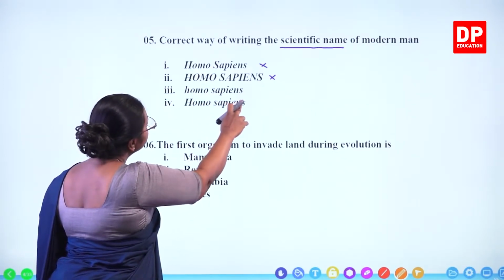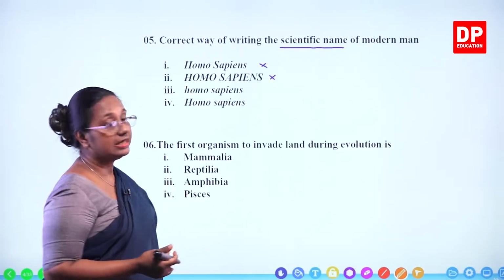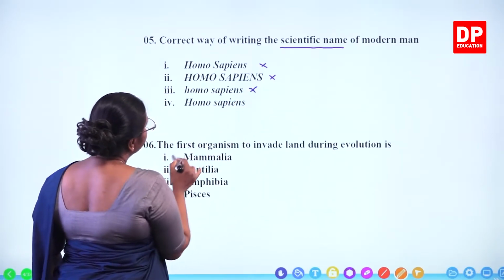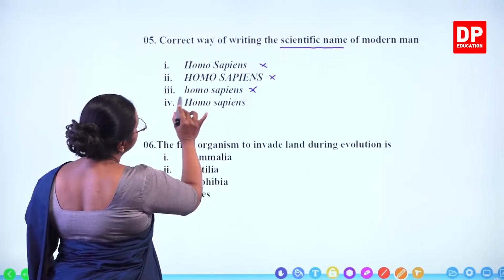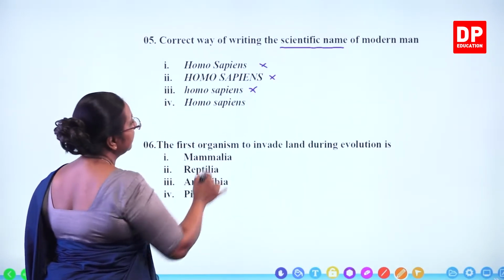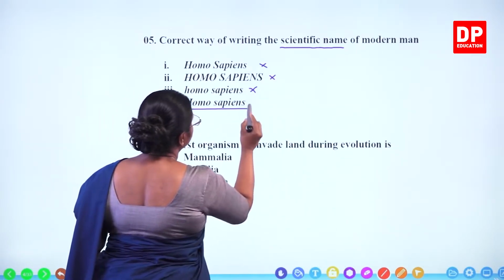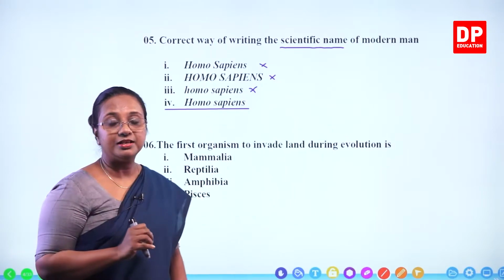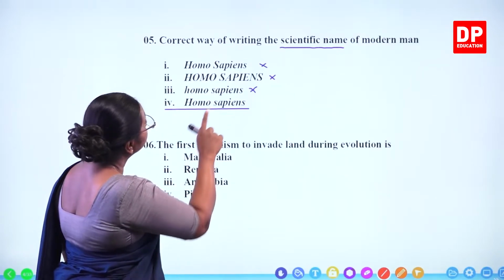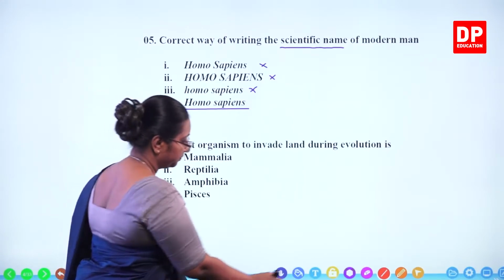Then we have the third answer. All the letters are simple. Here the H should have been a capital letter. So that is also incorrect. Then we have the last one, Homo sapiens. First letter capital, the rest are simple, 2 epithets and they are italicized. So that is the correct answer. Fourth one, it has been written according to the standards of scientific nomenclature. So correct way of writing the scientific name of modern man is the fourth answer.